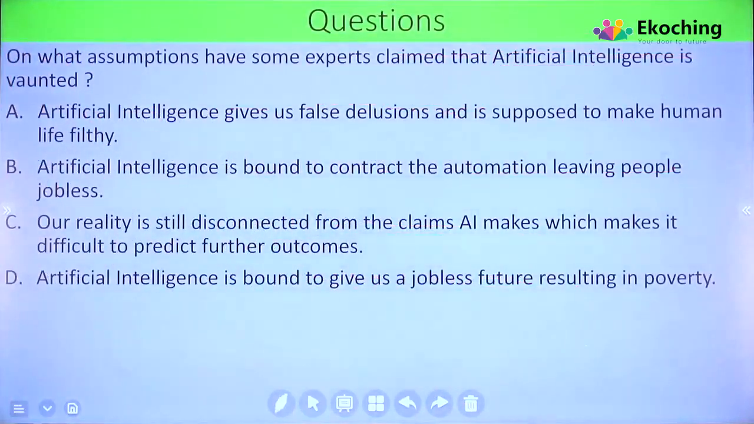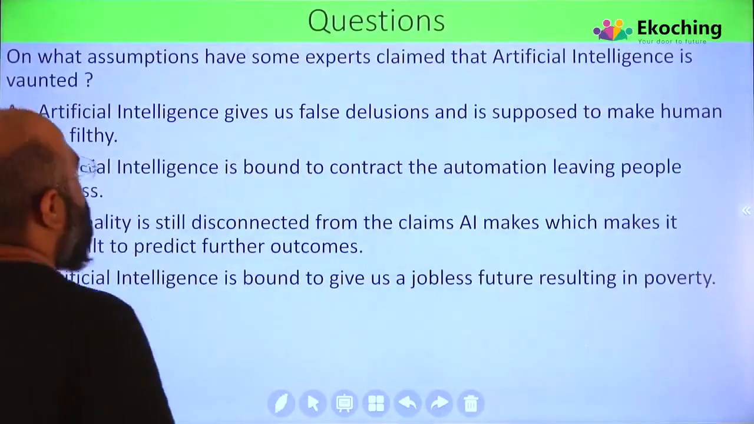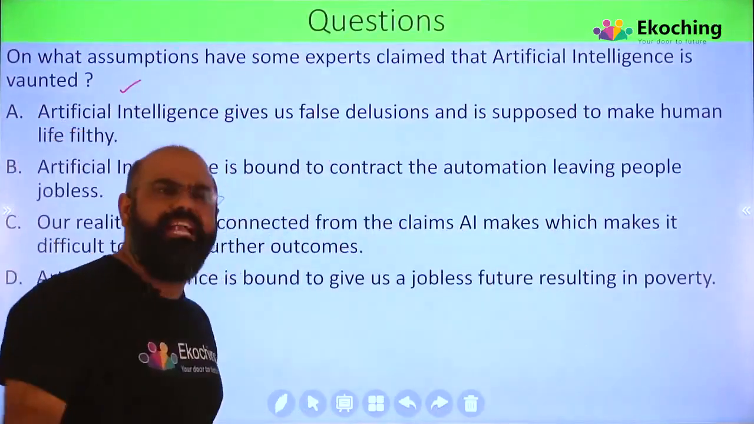Now we are talking about assumptions. Have some experts claimed that artificial intelligence is wanted? Now here vocabulary will play a very important role. Please start mentioning your answer. Pause the question for a while. So what they are saying is, क्या assumption है जहां पर some experts claim कर रहे हैं that artificial intelligence is wanted. It's not that great.